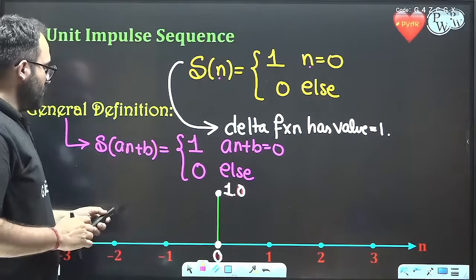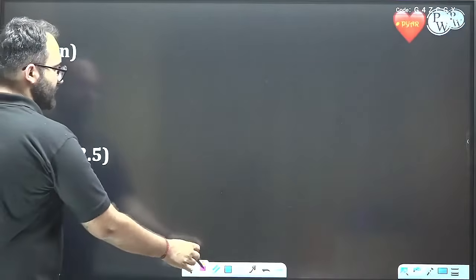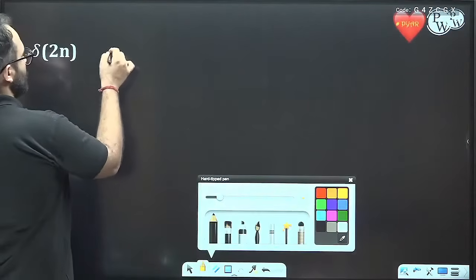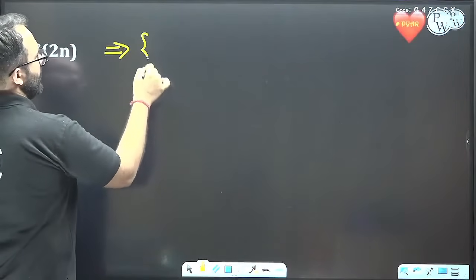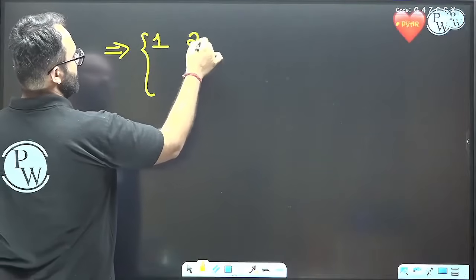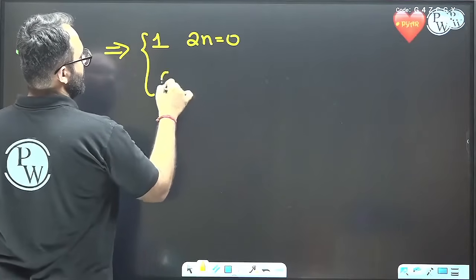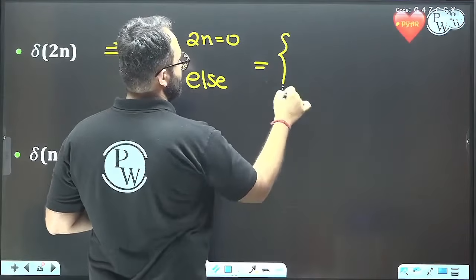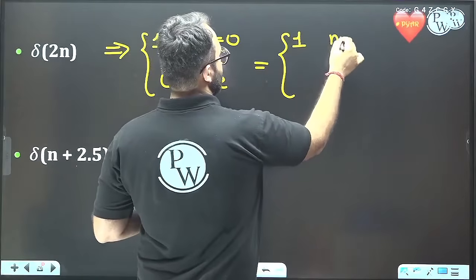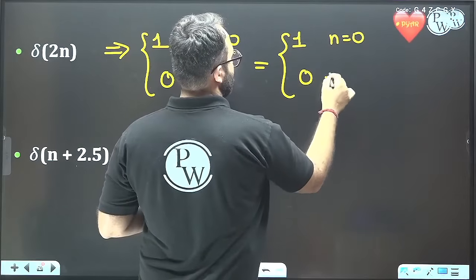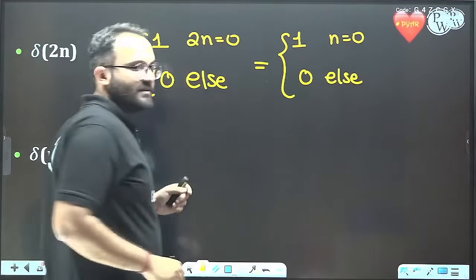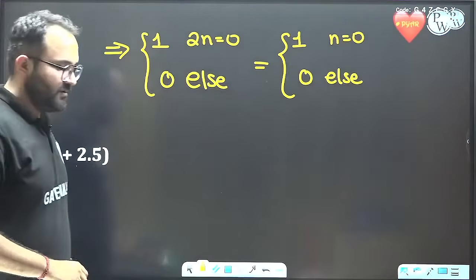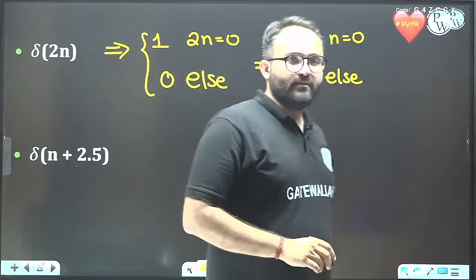Let's see a few examples. So delta 2n: the value is equal to 1 where the term inside the bracket is equal to 0 and 0 elsewhere. So we can see that this is equal to 1 where n is equal to 0. Is this same as del n? Yes.